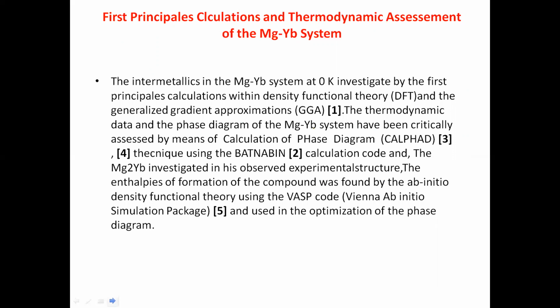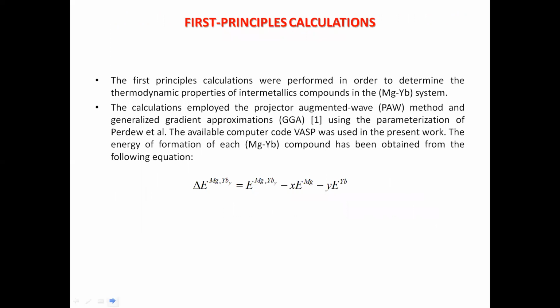The enthalpies of formation of the compound were found by the ab initio density functional theory using the VASP code. The first principle calculations were performed in order to determine the thermodynamic properties of intermetallic compounds in the Mg-Yb system. The calculations employed the projector augmented wave PAW method and the generalized gradient approximation using the parameterization of Perdew et al.